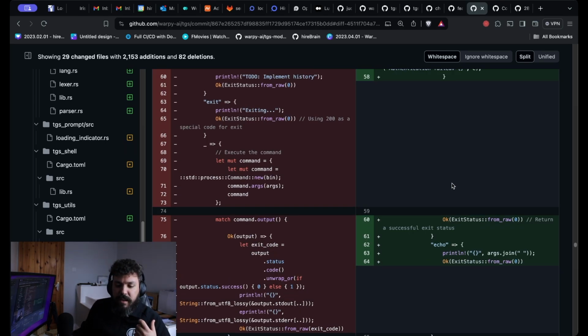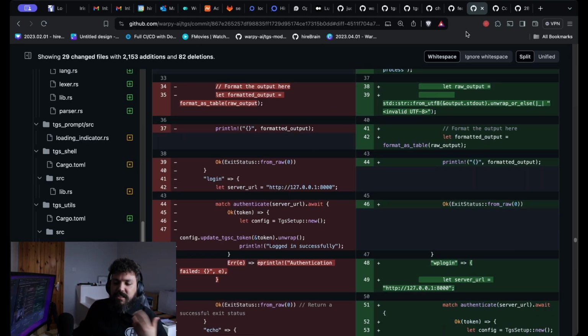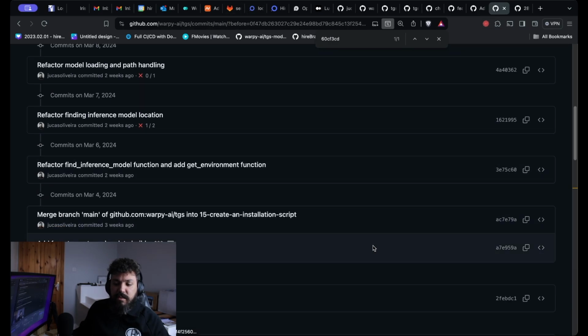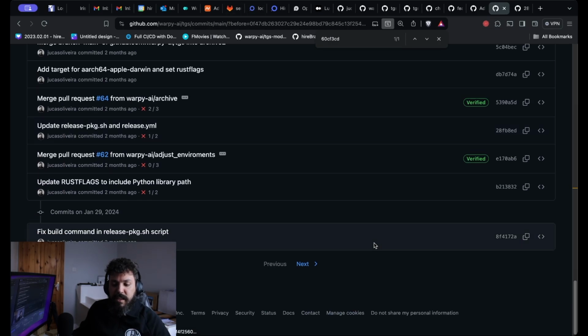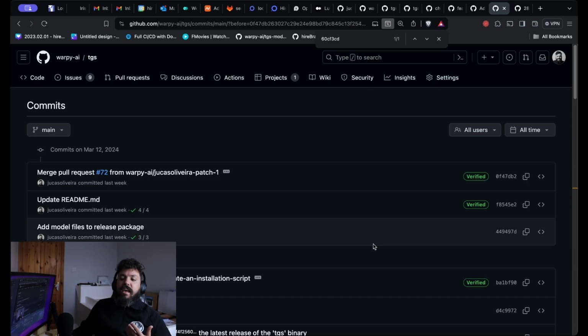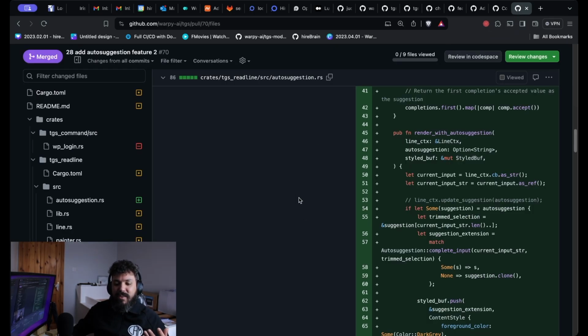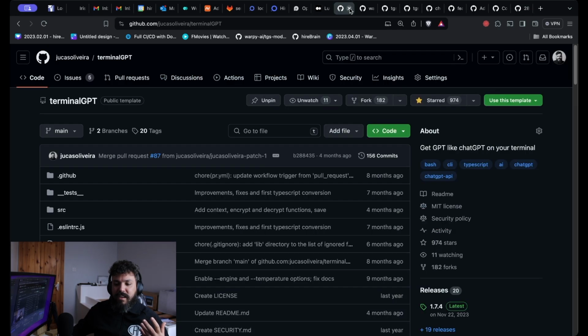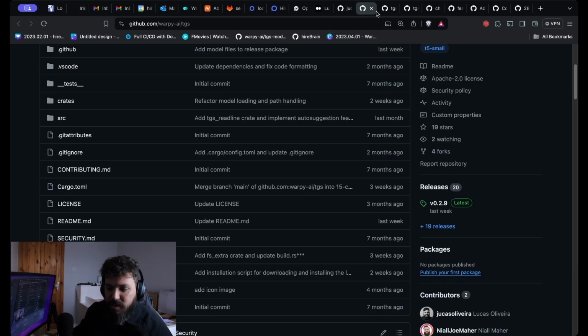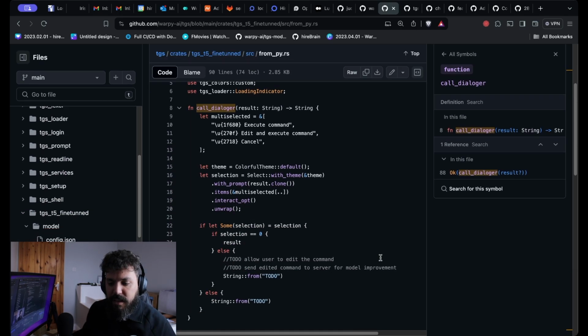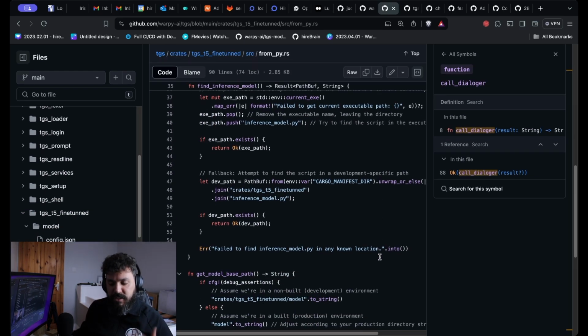So you can see here that I have a lot of changes I've done during the project. And you can see here as well that I was making a lot of commits. I think that's the point: when you start learning a new project, you make a lot of oopsies. And then it was very difficult to actually add my LLM into the project. So I can show you here, guys, how the integration is today.